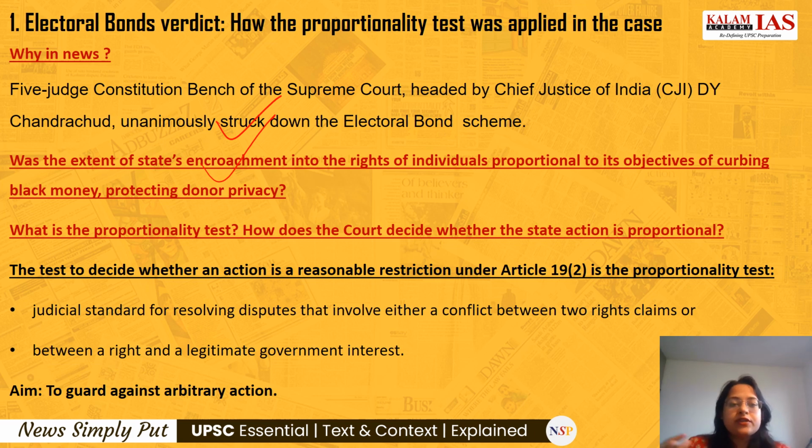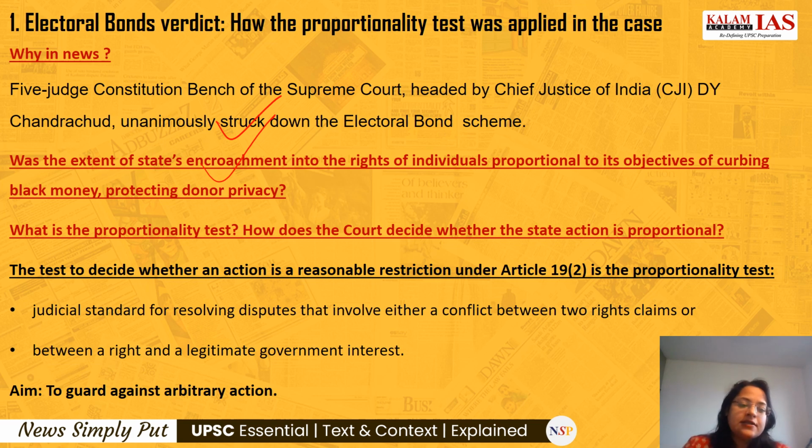So the question was whether this extent of the state's encroachment into the rights of individuals, the right to information, was proportional to the electoral bonds' objectives of protecting donor privacy and curbing black money.